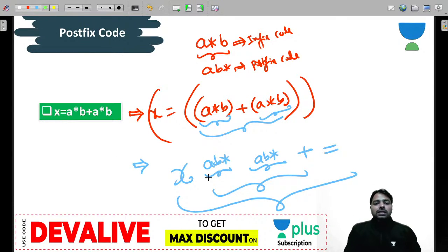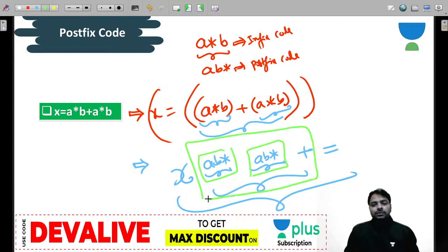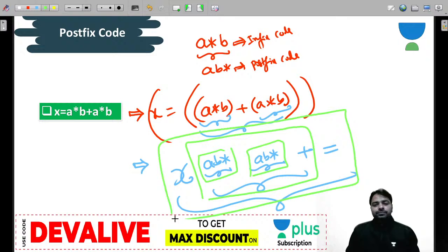Here A B star is 1, then x plus equal, then we applied this one and this one. It's not that difficult because you might have practiced writing postfix code many times, and this is also one of the intermediate representations, IR.